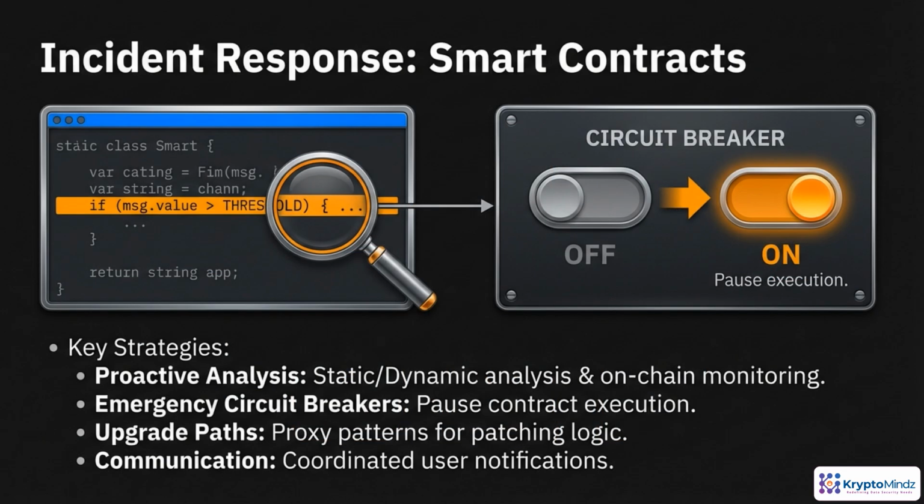When a smart contract is part of critical infrastructure, you assume something will eventually go wrong and design for that from the start. Begin with proactive analysis, rigorous code review, static and dynamic analysis, and continuous on-chain monitoring with clear alert thresholds. Then add a circuit breaker, an emergency pause that can stop new interactions while preserving state. Combine that with a well-governed upgrade path, typically via proxy contracts, so you can patch logic without rewriting history. Finally, script your communications plan so affected organizations and users receive fast, consistent guidance.